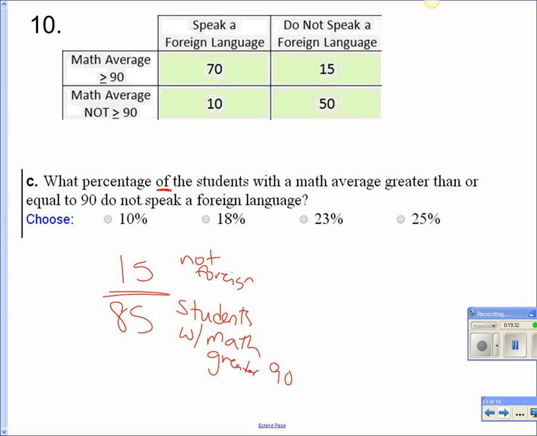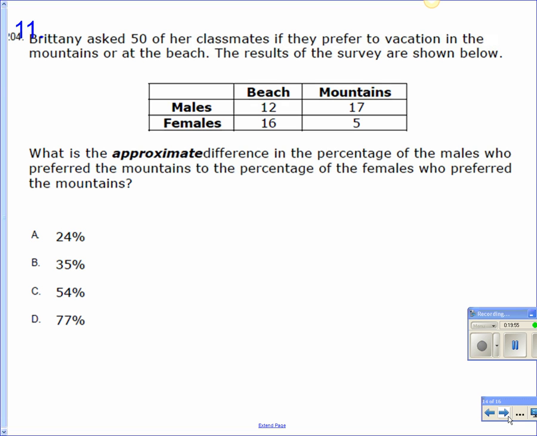Okay. Ethan H., what do you get for your answer? So that rounds to 18%. So fix it, please. You got to pay attention to what the question's asking. They're all different.